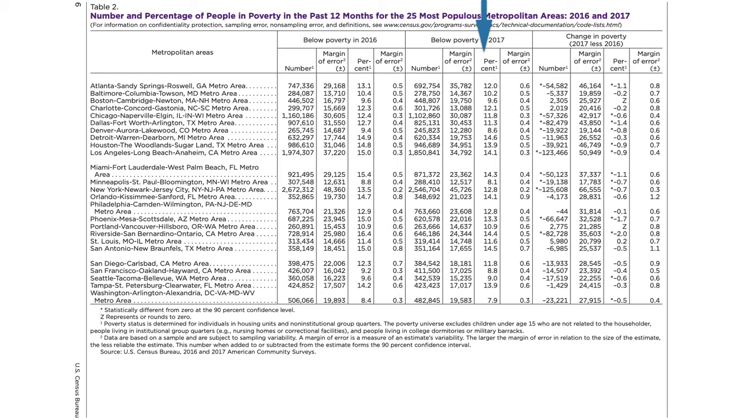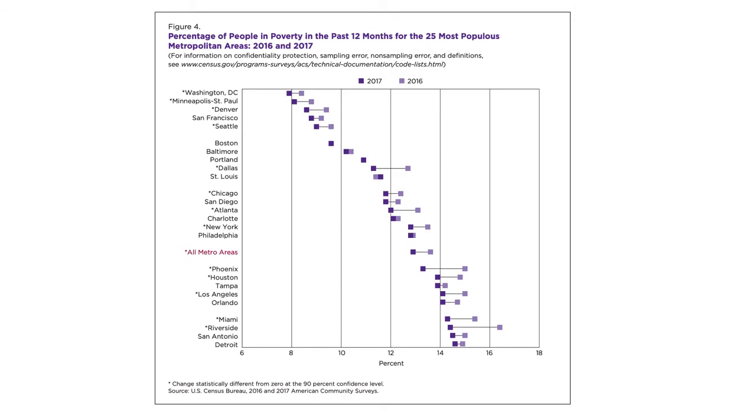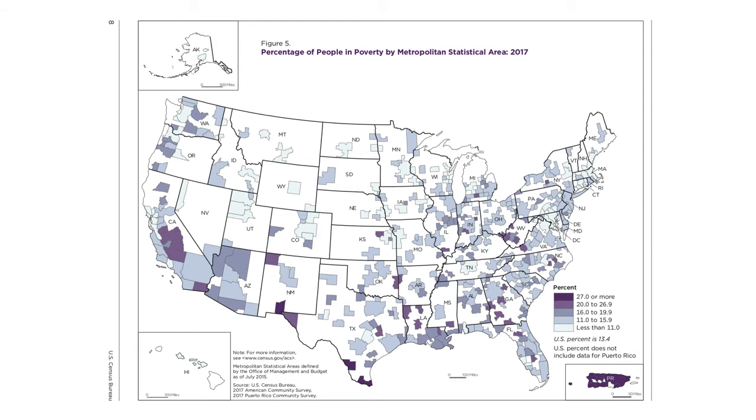So you can hit pause and examine this table and look at the poverty rates for 2017 and compare Detroit, Michigan to Washington, D.C. What do you find? This is that same thing in visual form. Again, the point here is the sheer scale of variation from place to place.